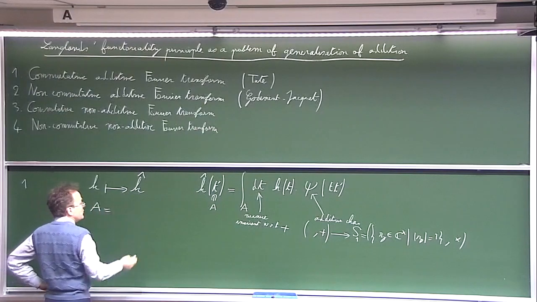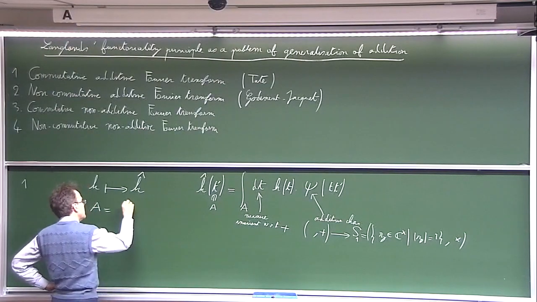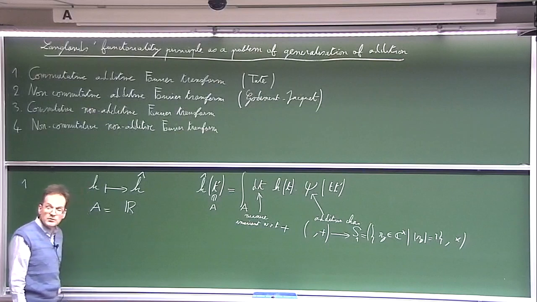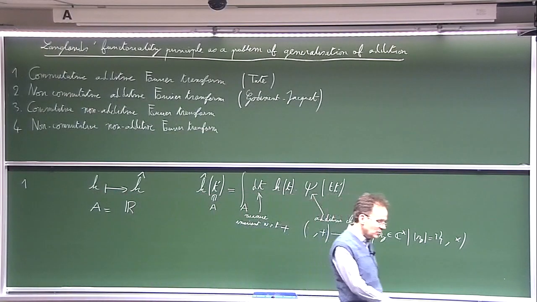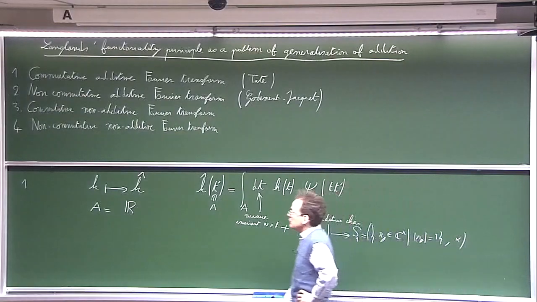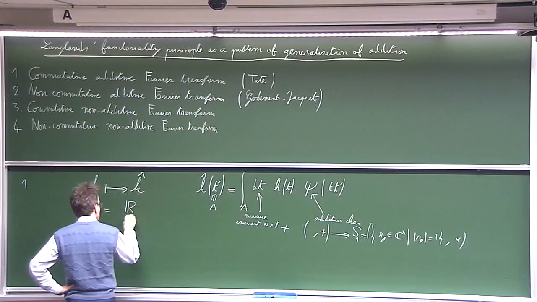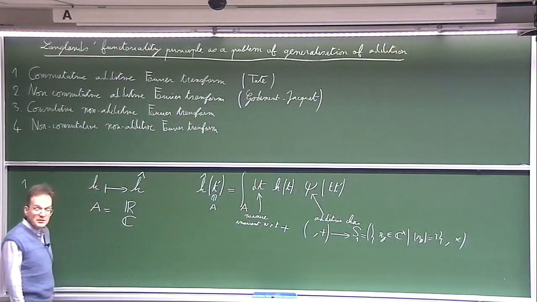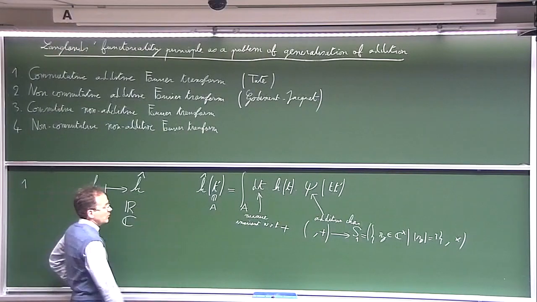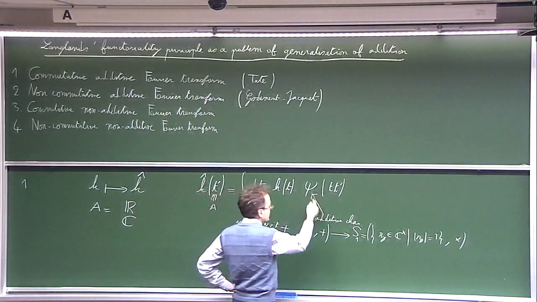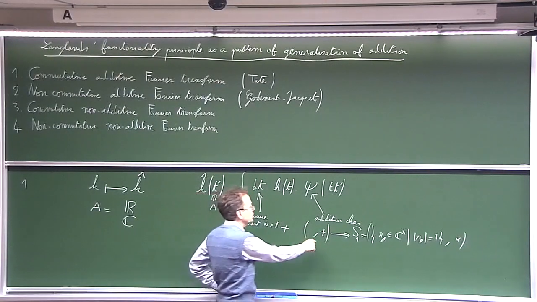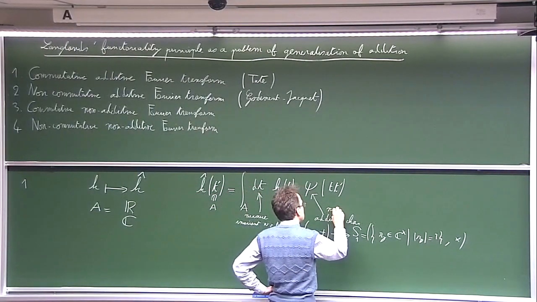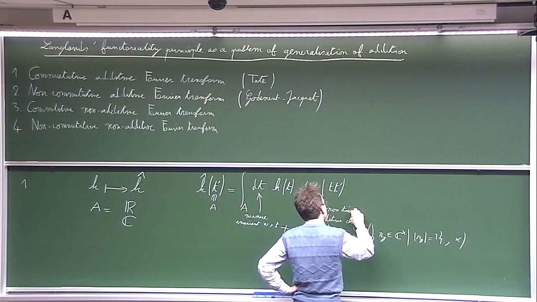The most classical Fourier transform is for R, the topological group R, endowed with addition. But it can also be C, also endowed with addition, and there you have to choose some additive character, which of course is non-trivial.